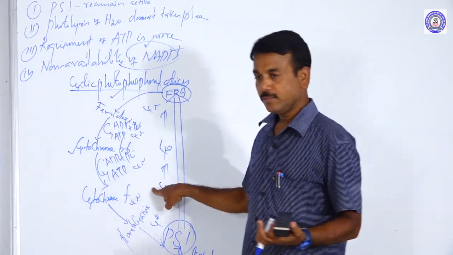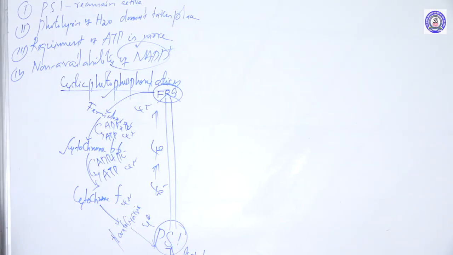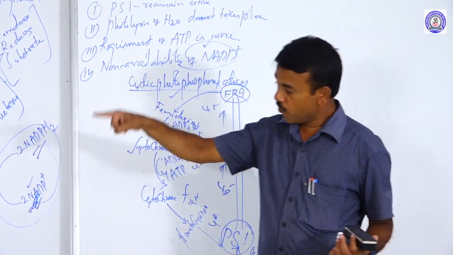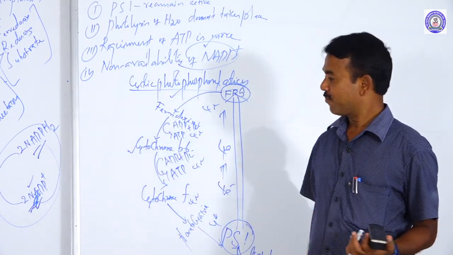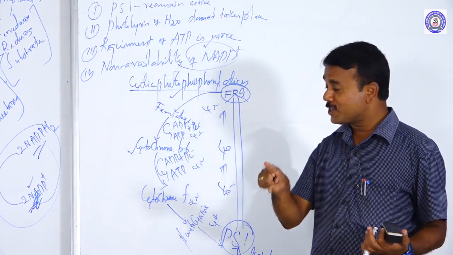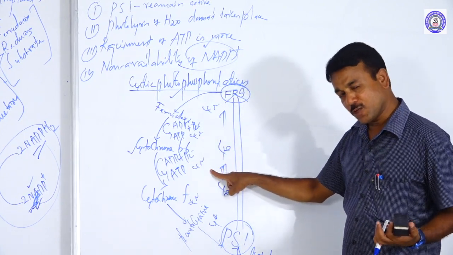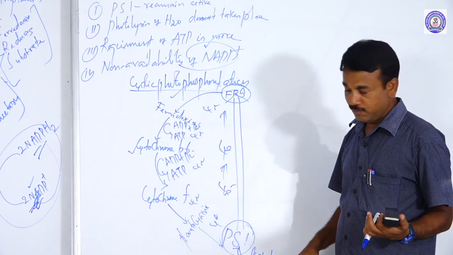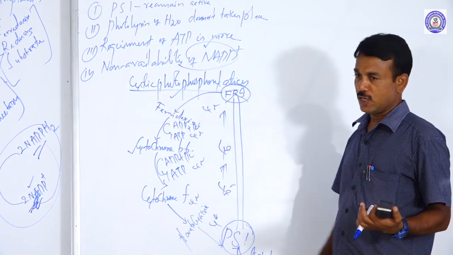Second, for cyclic there is no photolysis of water, so evolution of oxygen does not take place, but in non-cyclic, photolysis of water occurs and oxygen is evolved. Third, in non-cyclic photophosphorylation only one phosphorylation takes place, but in cyclic, two phosphorylations take place: one from ferredoxin to cytochrome B6, and one from cytochrome B6 to cytochrome F.